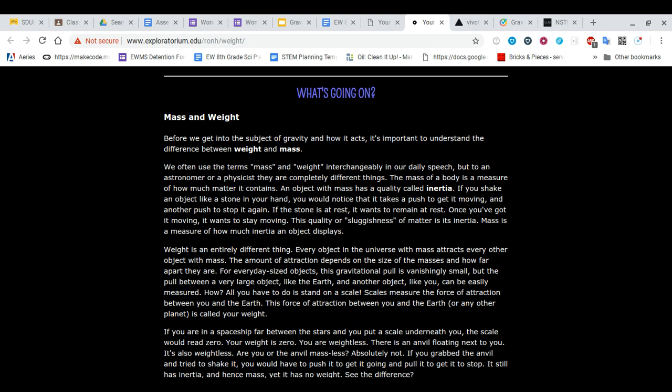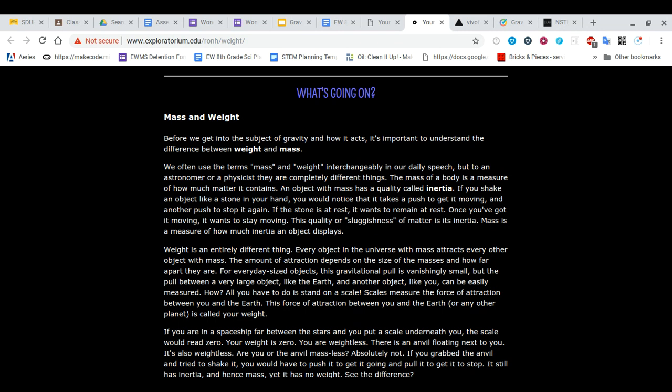The mass of a body is a measure of how much matter it contains, and matter is just how many atoms you contain. An object with mass has a quality called inertia, and that's that word inertia. You may have heard it, but it's kind of a tricky one to know. If you shake an object like a stone in your hand, you would notice it takes a push to get it moving, and another push to stop it again.